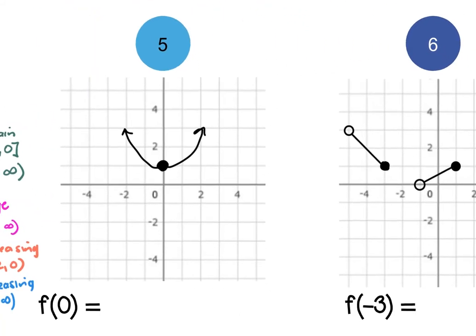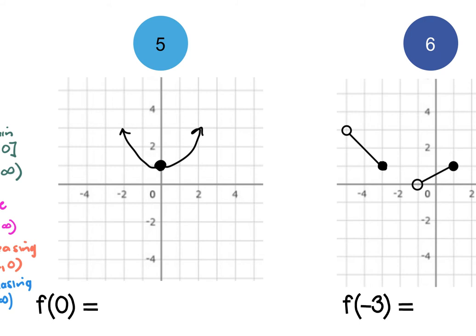Okay, go to 5. My domain is what? This arrow goes that direction and that direction, which means what's true about my x? -infinity to +infinity. Yeah, but you'll put it in interval notation like that. How about your range? What's the lowest y? +1. Does it get a bracket or a parentheses? Bracket. And what's the highest y? +infinity.